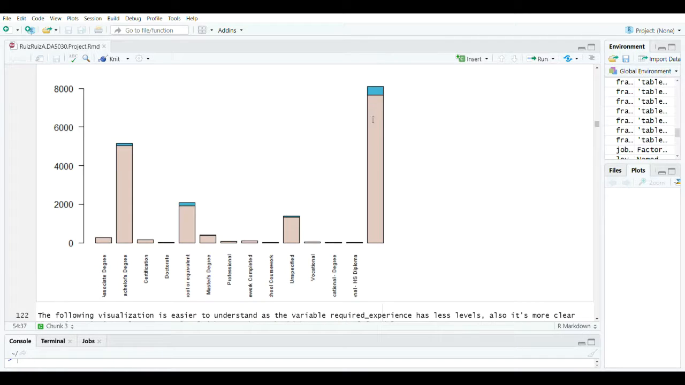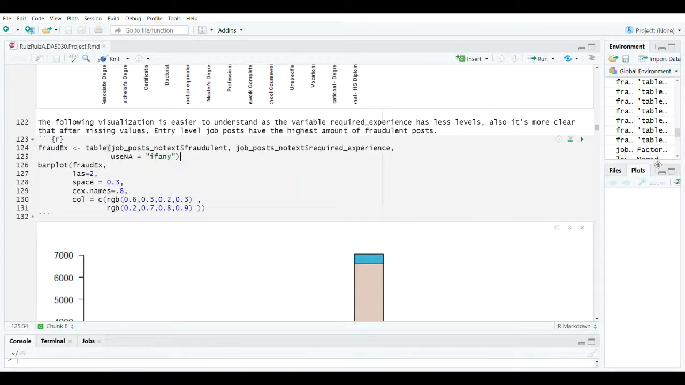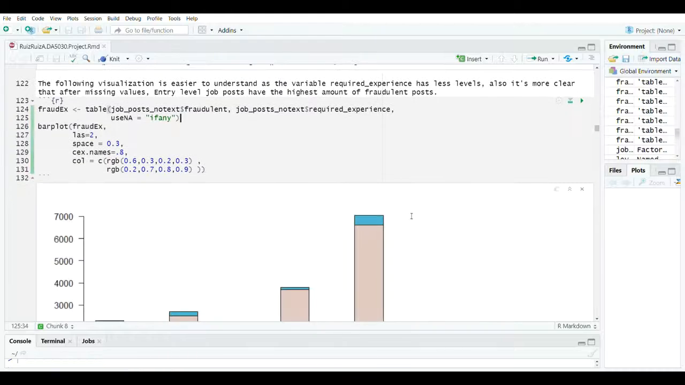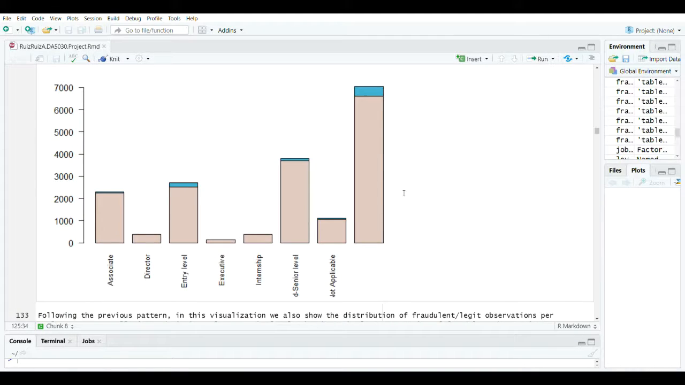We can also see here in pink all the data that is non-fraudulent, and in sky blue the ones that are fraudulent, and we can see that actually most of our fraudulent cases are related with missing data. The same is happening with required experience. A lot of missing data also contains a lot of observations that are considered fraud.